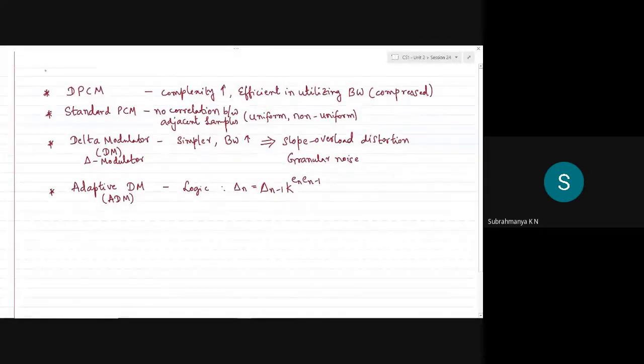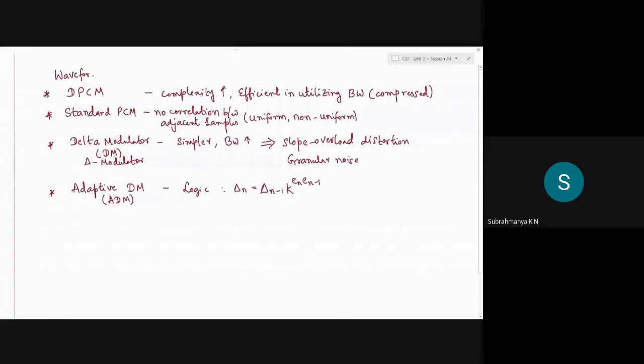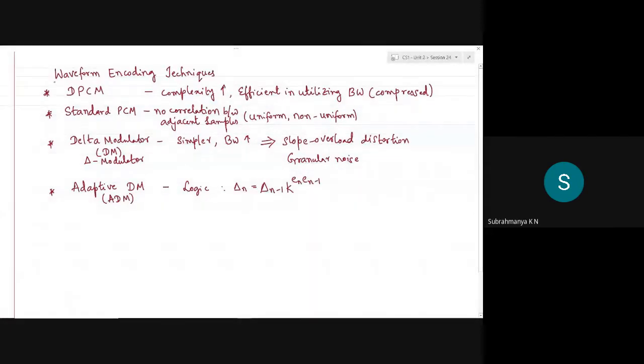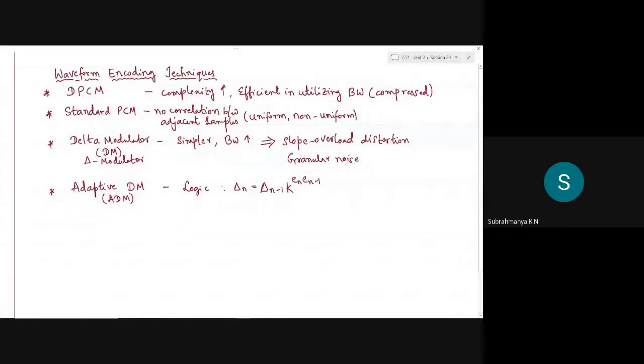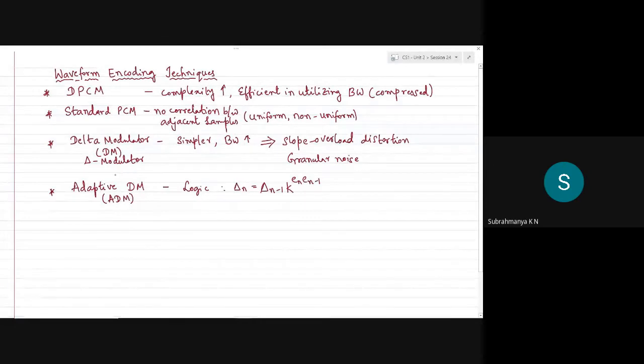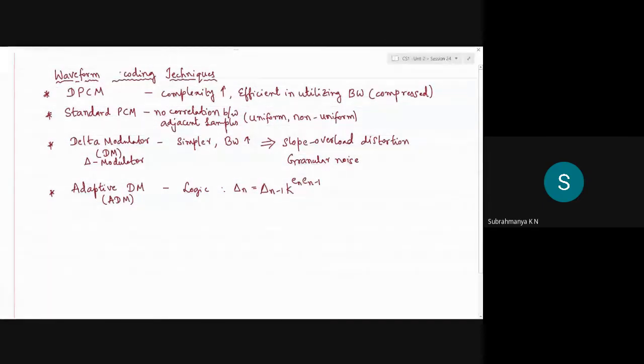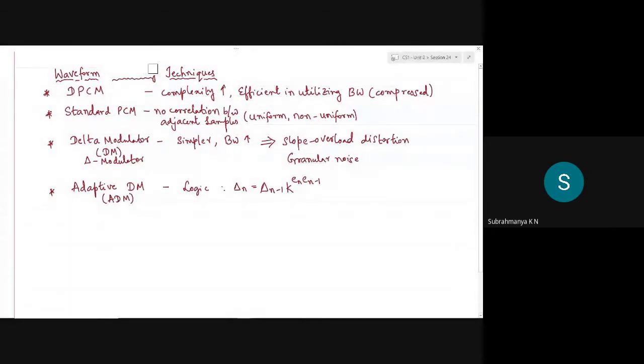All these are part of waveform encoding techniques, where we took the message signal waveform, because we should have the information of the message signal, then we could sample and quantize according to the scheme dealt with in each of these systems. In contrast to this waveform encoding system, or simply waveform coding system,